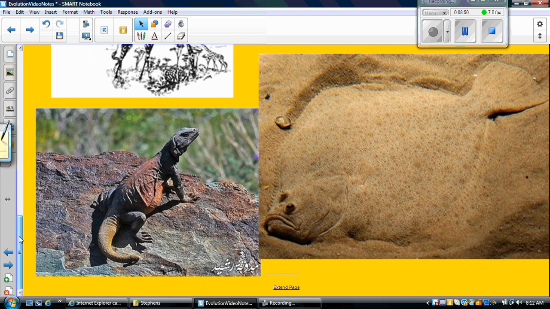So the big idea about Darwin's theory of natural selection is that if a living thing has helpful variations, adaptations that help them survive in their environment, they're going to pass those adaptations down to their offspring, and then they're going to be able to reproduce and survive. And eventually they might turn into a new species.